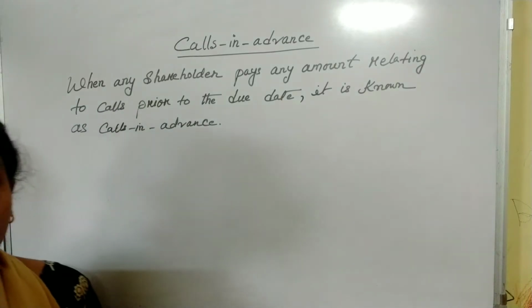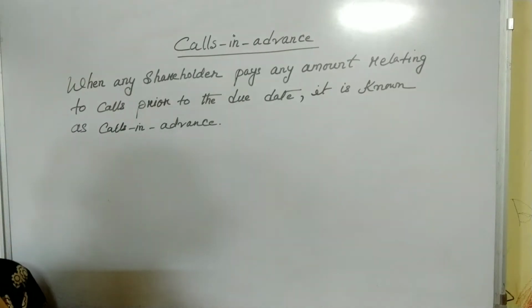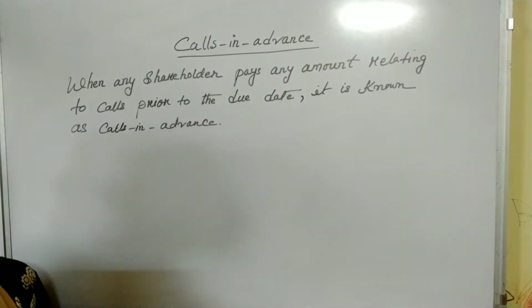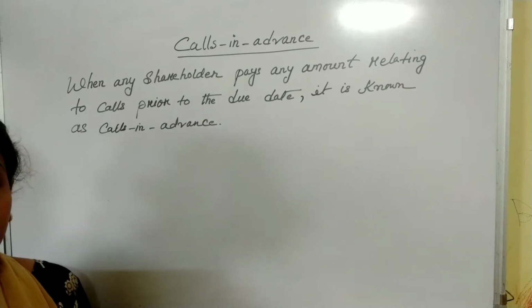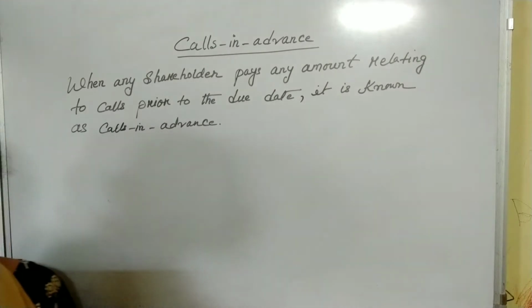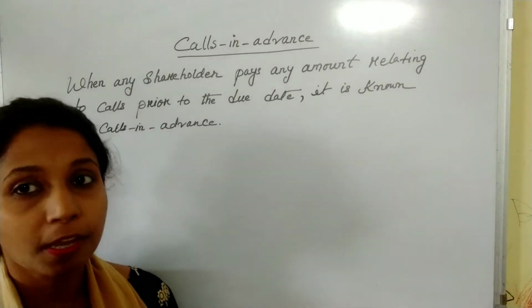The amount so received against calls in advance is a debt of the company until the calls are made, and it is then adjusted against the respective calls as and when the call is made.